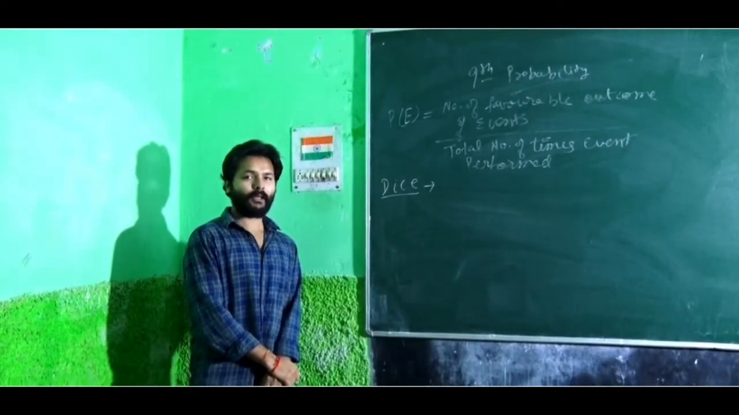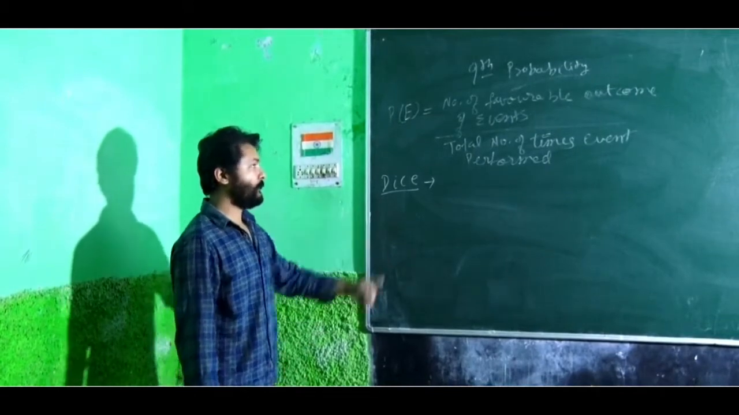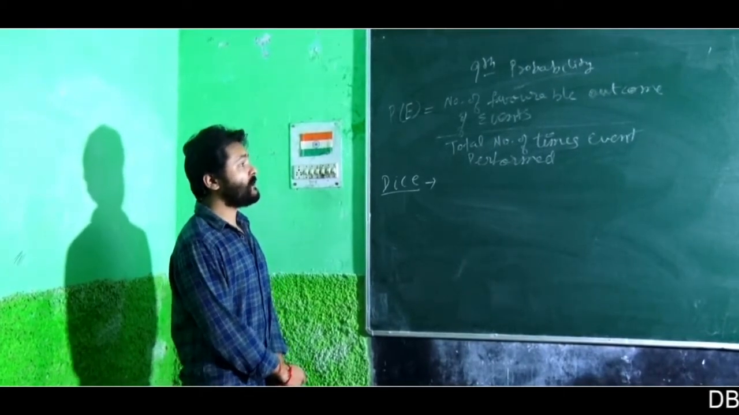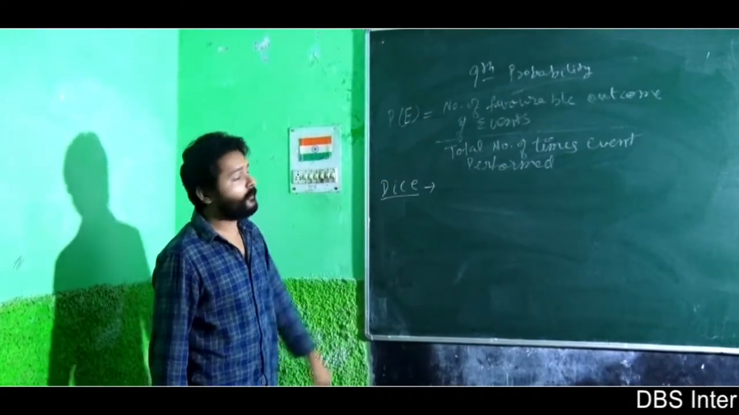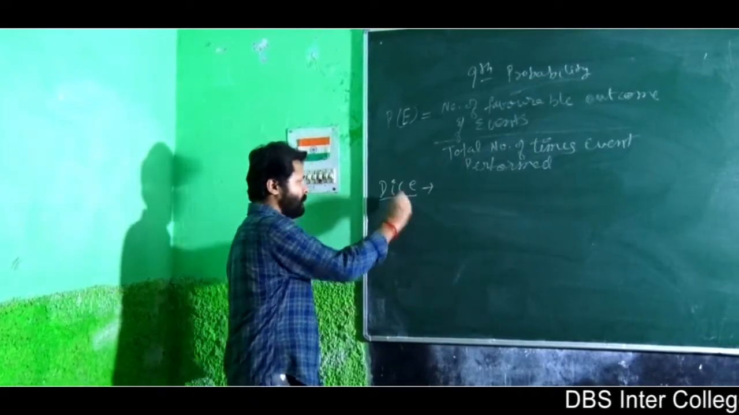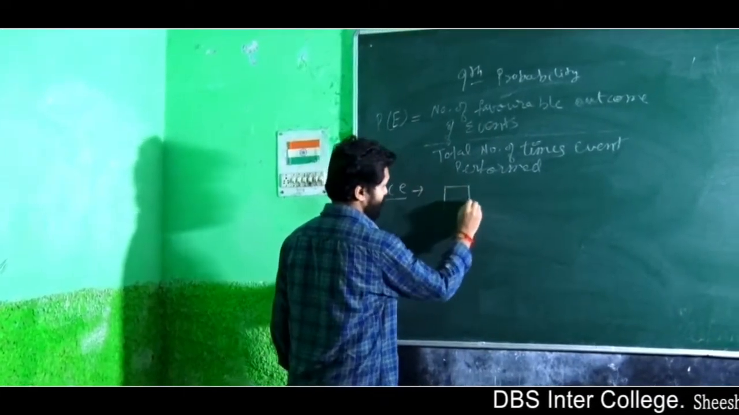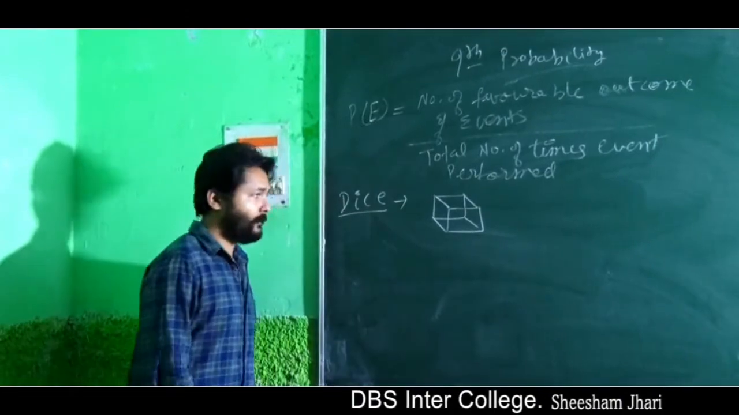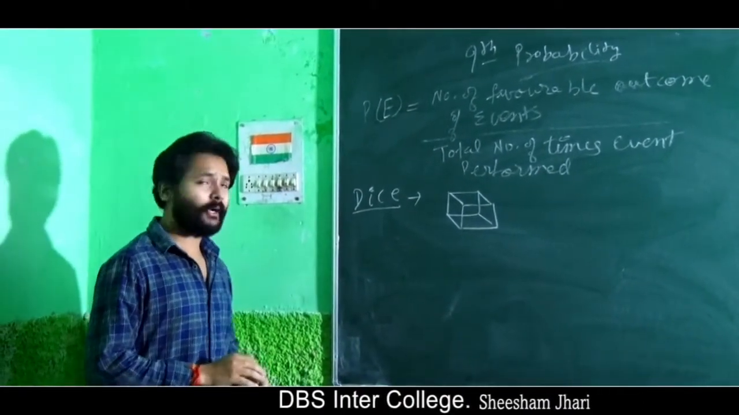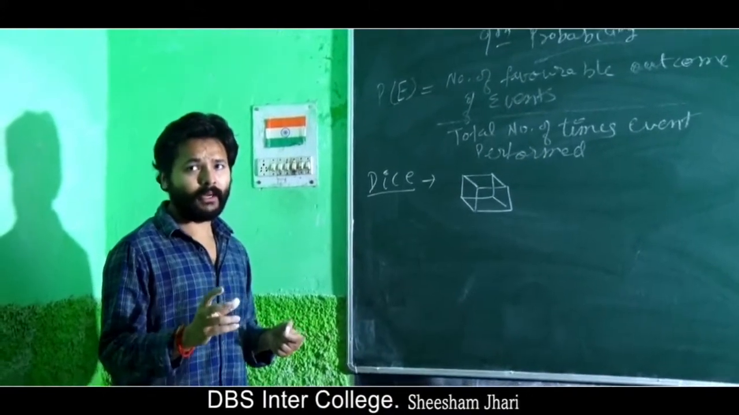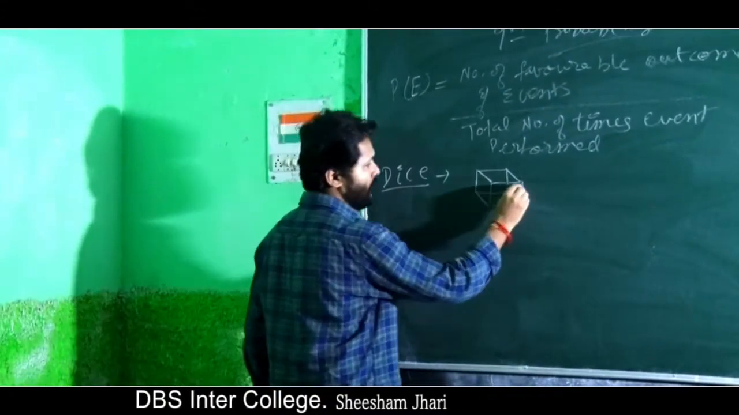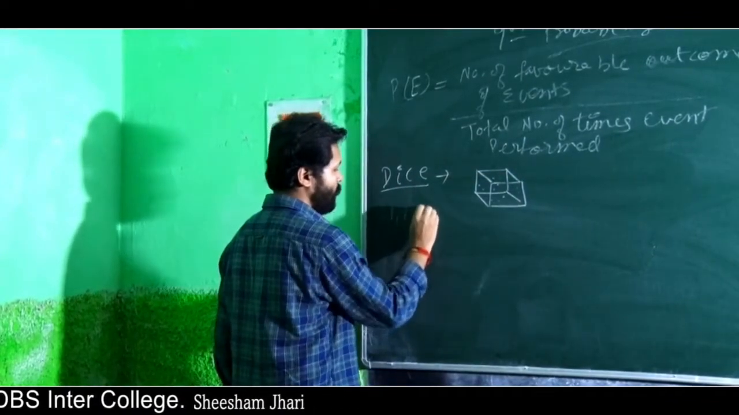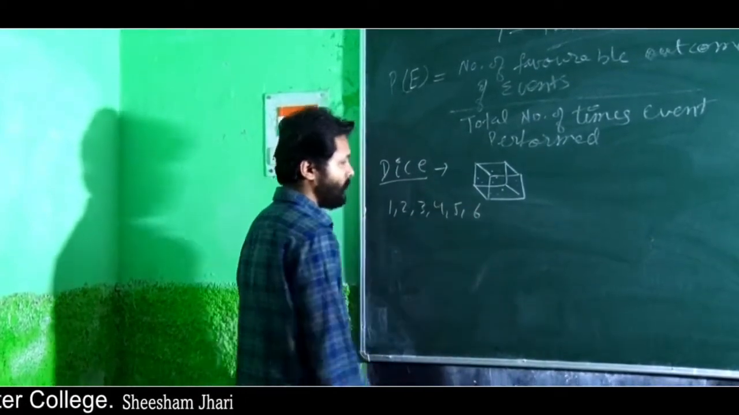Okay, in the last video I gave you a brief introduction of probability and the general formula, which you should learn by heart. Now the dice concept: you have already seen a dice. It is like a cuboid shape. You all have played Ludo; in Ludo you use a dice, right? It has the numbers 1, 2, 3, 4, 5, 6.